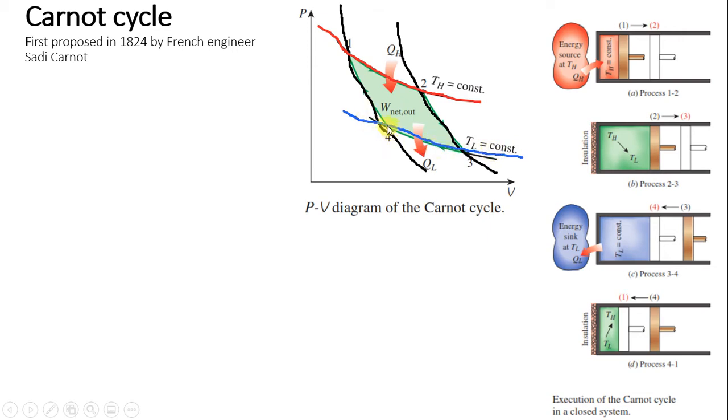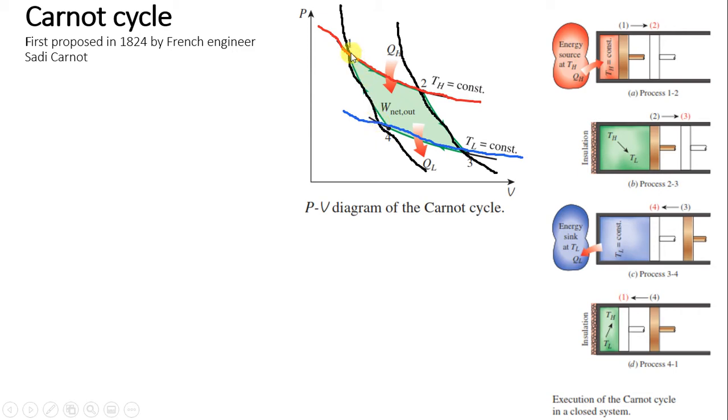Similarly for point 4, the isentropic is steeper but the isothermal is not that steep. In this way we have to draw the curves. Isentropic means black color, steeper, and isothermal curves are less steep with respect to that point.